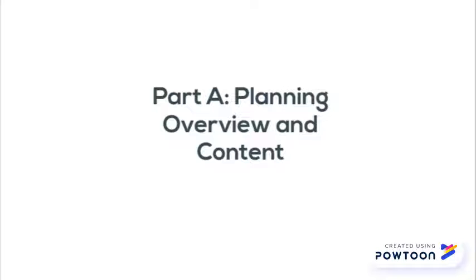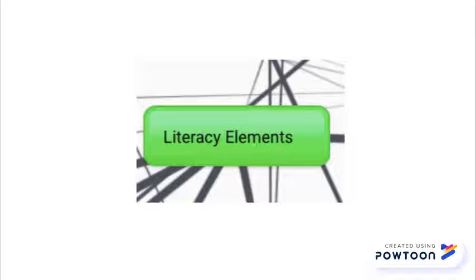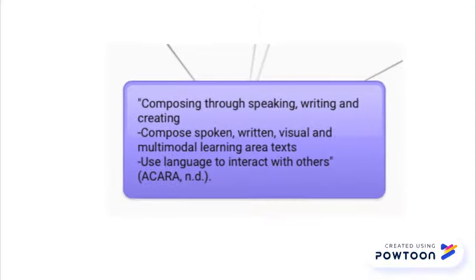The subject chosen for the mind map that follows the Australian curriculum is Year 9 Geography, with the topic as Unit 1 Biomes and Food Security. Literacy and numeracy elements that can be directly linked with this topic include composing through speaking, writing and creating, which can be broken into the process of being able to compose spoken, written, visual and multimodal learning area texts, and use learning language to interact with others.